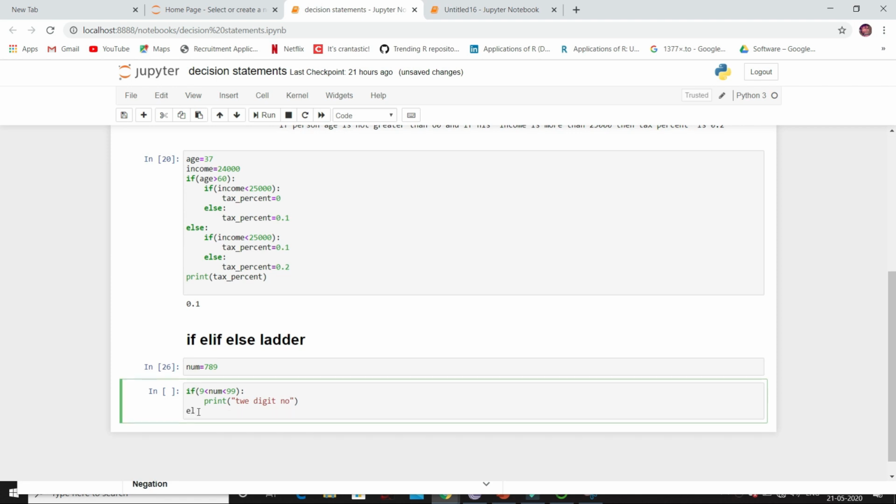Elif, because we don't have just two conditions, we have more than two conditions. Now if that number is lying between 99 and 999, then it is a 3-digit number, so I will print 3-digit number.